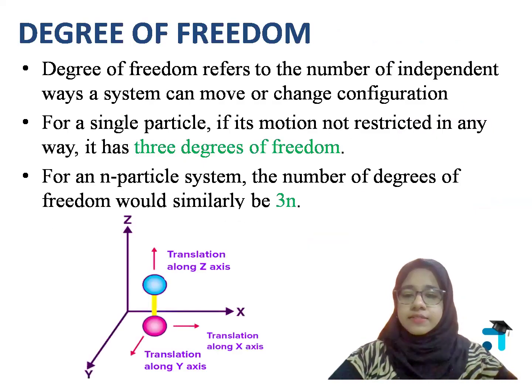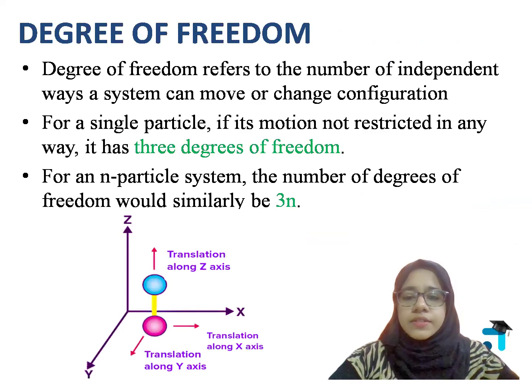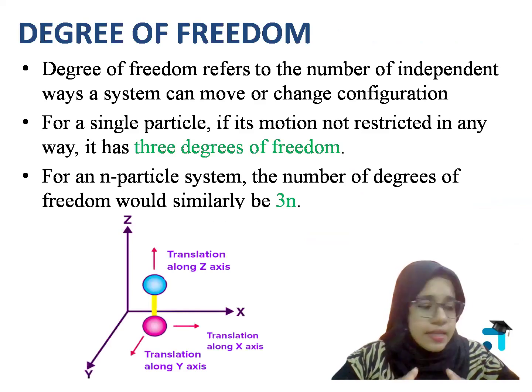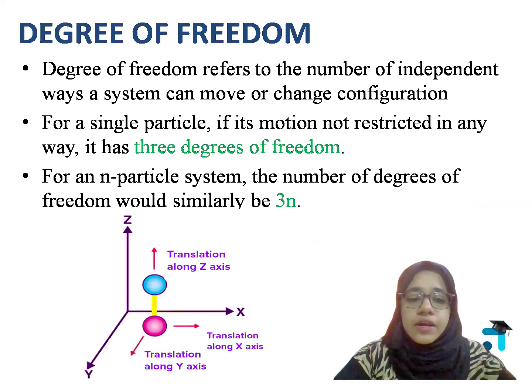Now, let's introduce the concept of degree of freedom. What is degree of freedom? Degree of freedom എന്ന് പറയുന്നത് it is the number of independent ways a system can move or change configuration. So, let's again take an example. Here you can see an atom, or a particle.